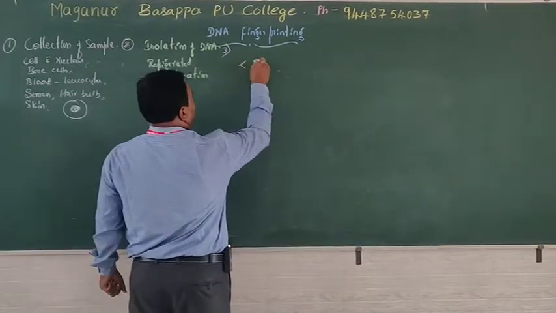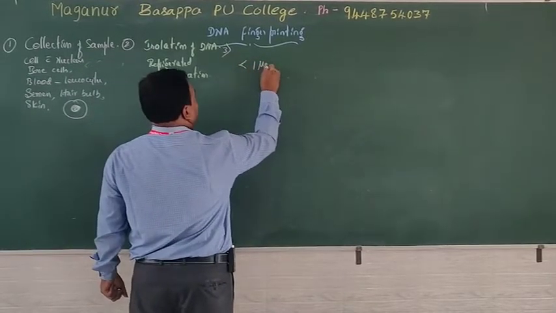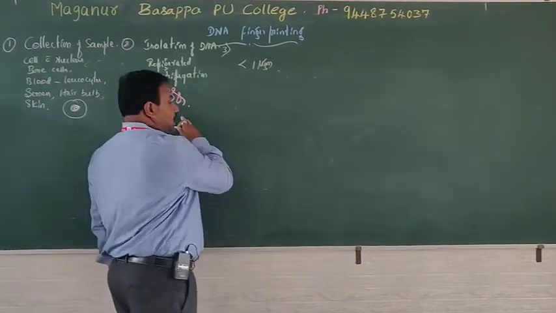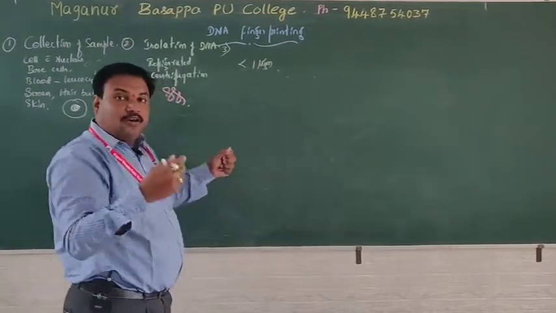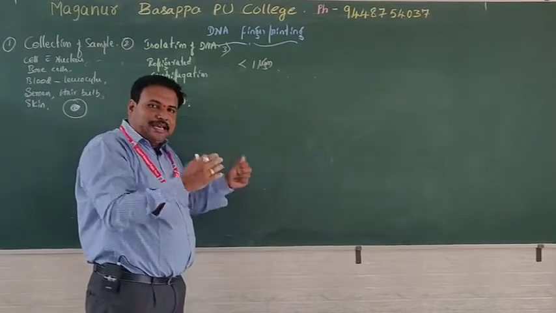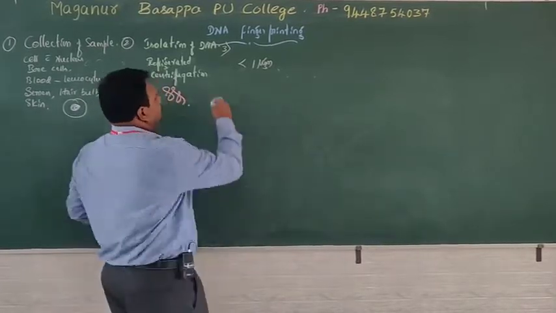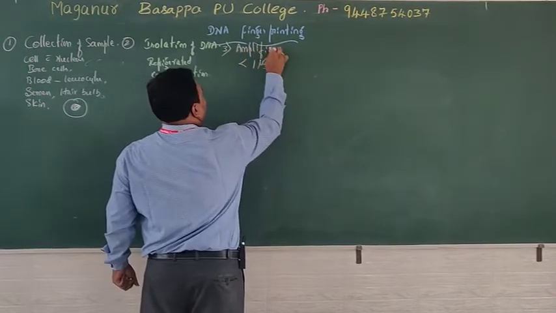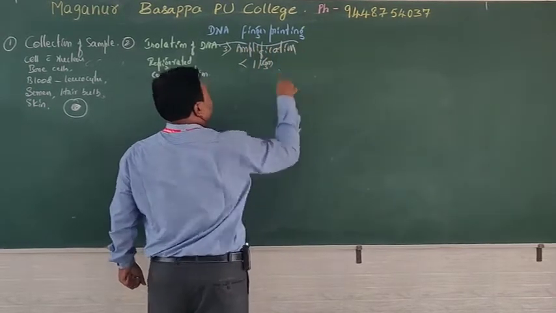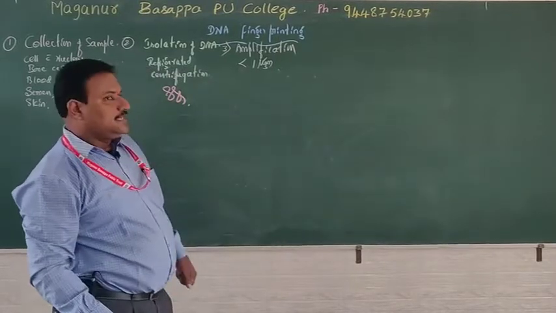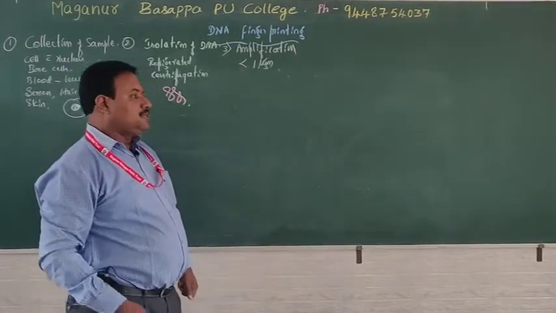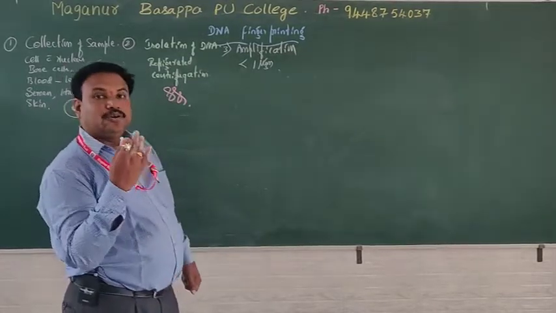If the collected DNA is less than 1 microgram, then the DNA must be enlarged. The quantity of DNA must be increased. DNA quantity is increased by means of amplification. What do you mean by amplification? Increasing the length of the DNA by means of heat and cool treatment.